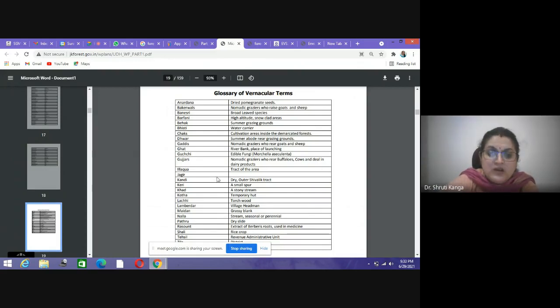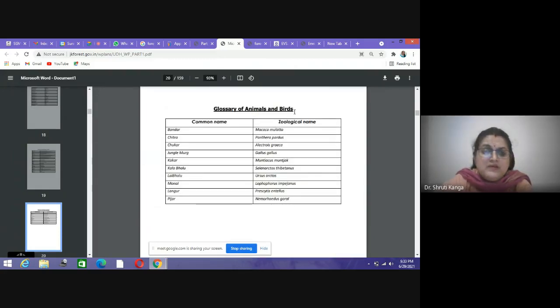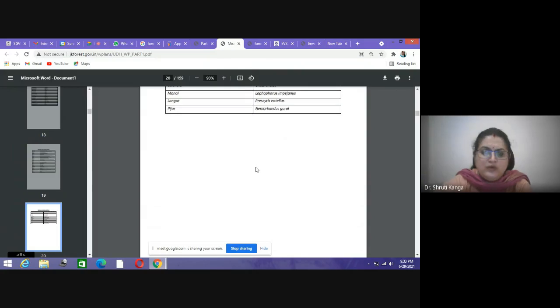Okay, then jagir, khandi. These are the local terminologies used there, and their vernaculars. Then the glossary of animals and birds with their zoological names and common names, like these are the different common names of different animals and birds found over there.